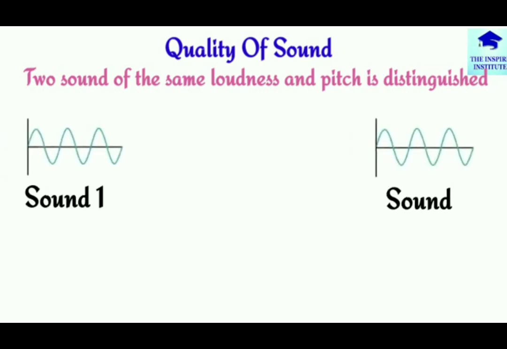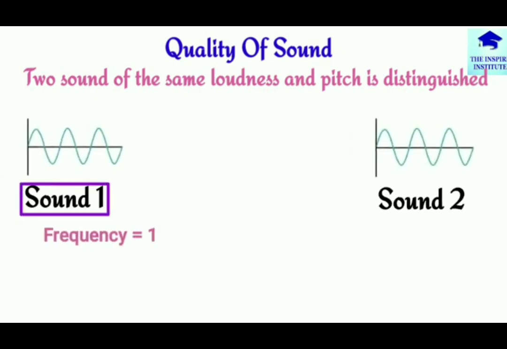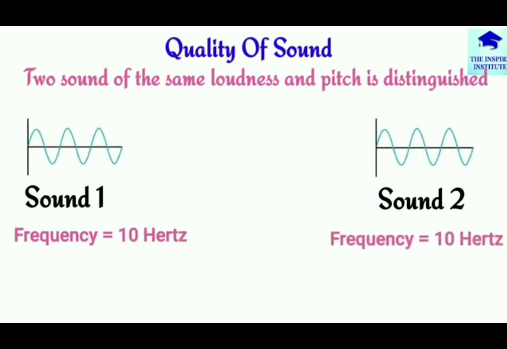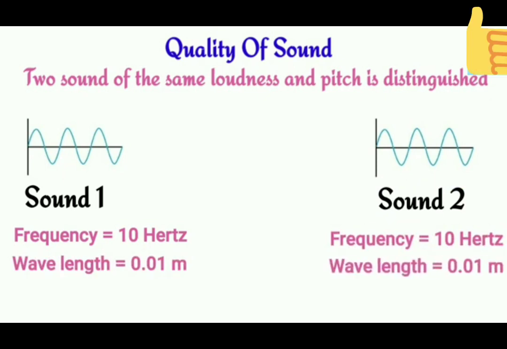The next characteristic of sound is quality of sound. What is quality of sound? Two sounds of the same loudness and pitch are distinguished with the help of quality. Let us consider sound 1 and sound 2. Sound 1 frequency is equal to 10 Hz and sound 2 frequency also is 10 Hz. Sound 1 and sound 2 both have the same wavelength, that is 0.01 meter, and the same amplitude, that is 0.02 meter.